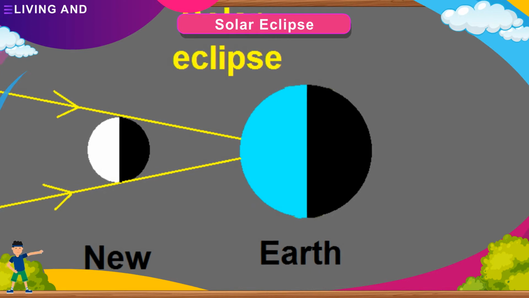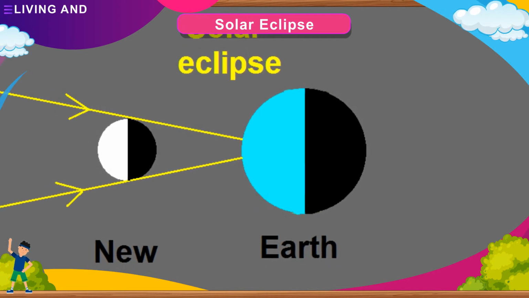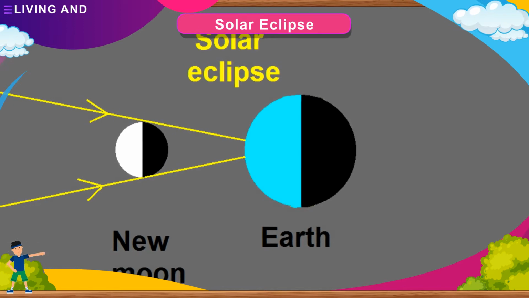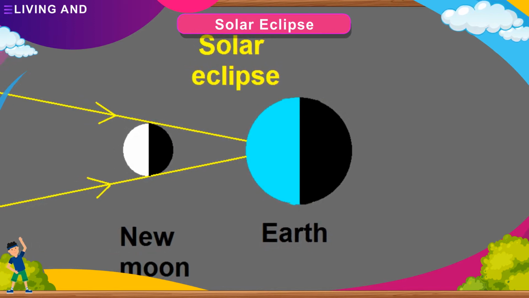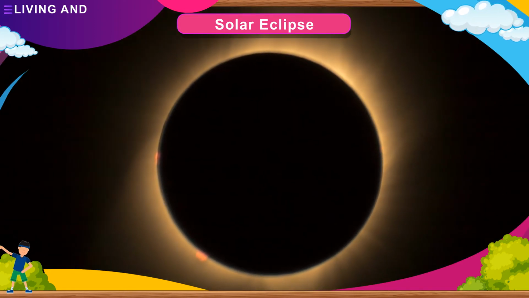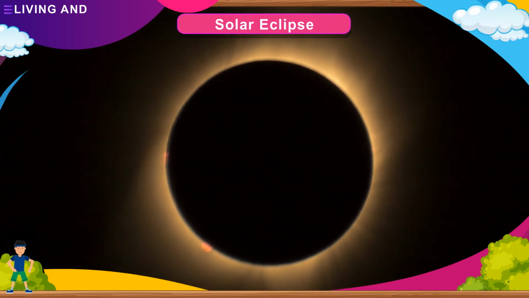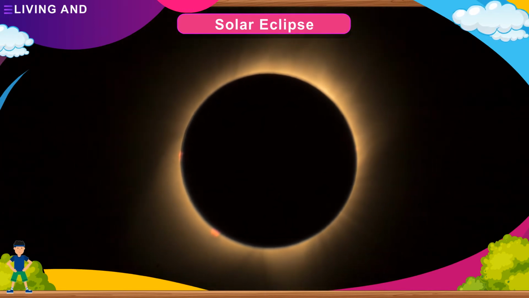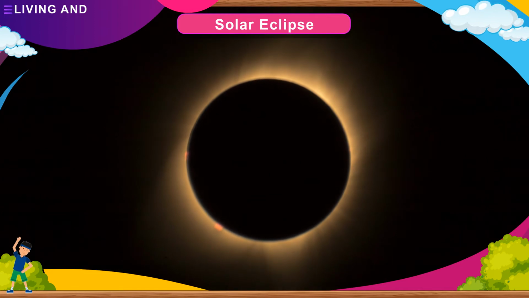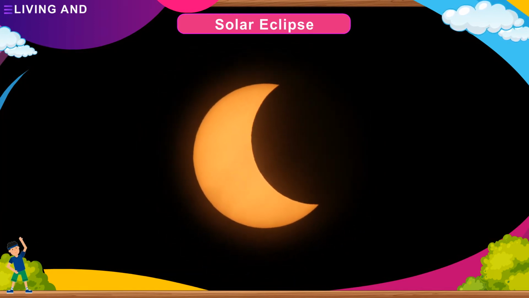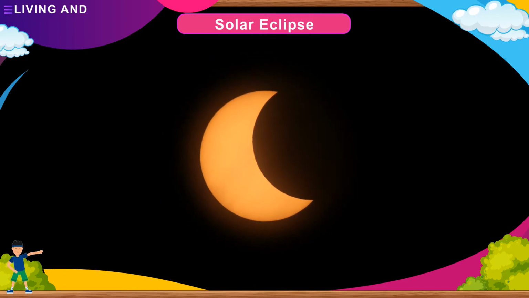Solar eclipse. Sometimes the moon casts its shadow on the earth when it comes in between the sun and the earth. In this case, it is called the solar eclipse. A solar eclipse happens during the new moon phase. When the sun cannot be seen at all, it is called a total solar eclipse. If only a part of the sun can be seen, then it is called a partial solar eclipse.